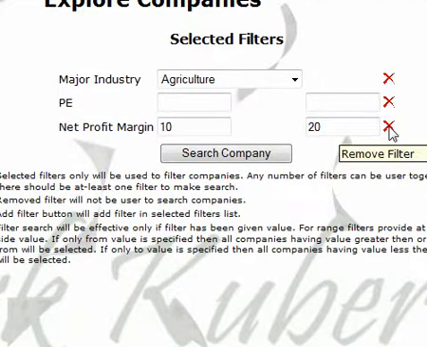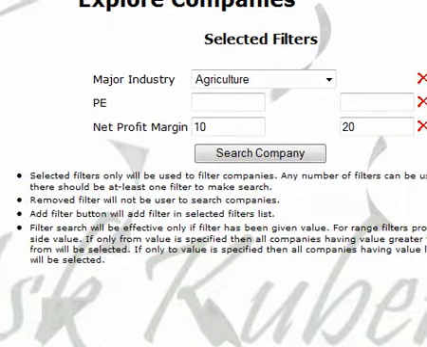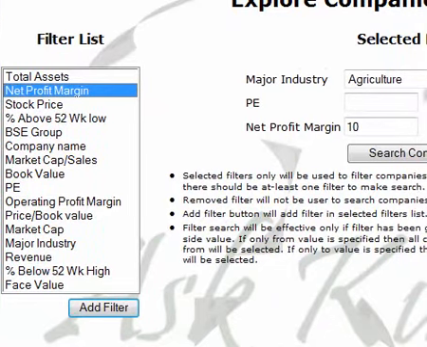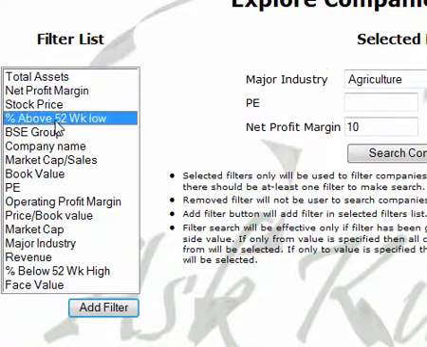Let's go to the list of filters we have so that it can give you an idea of what all you can do. You can select a company based on the total assets. You can also select the company based on the net profit margin. You can select the company based on the company's last traded price. You can select the companies based on the stock price difference from its 52-week low. For example, if stock is traded at 120 and it is having 52-week low as 100, we say it is 20% above its 52-week low.